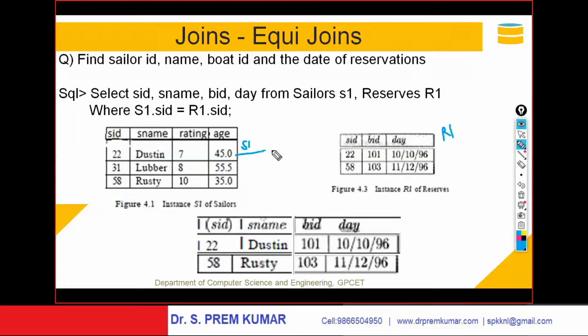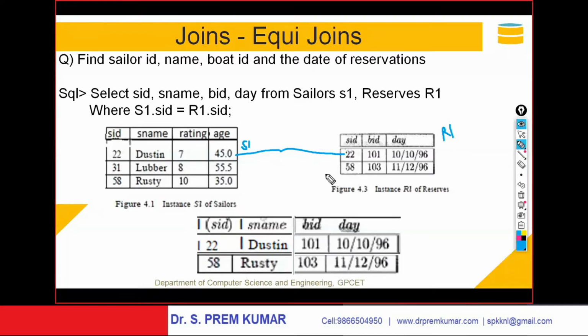You observe here this 22 gets attached with this 22, and of course it also gets attached with 58. Similarly, 31 gets attached with 22, and 31 gets attached with 58, as per the Cartesian product.